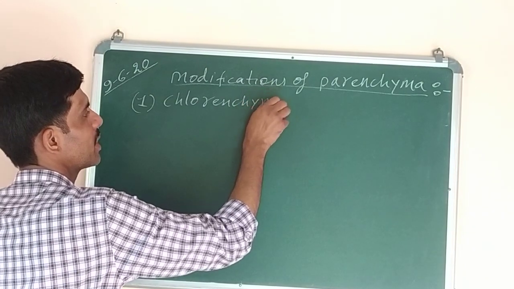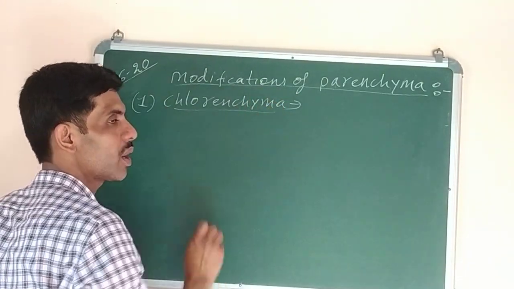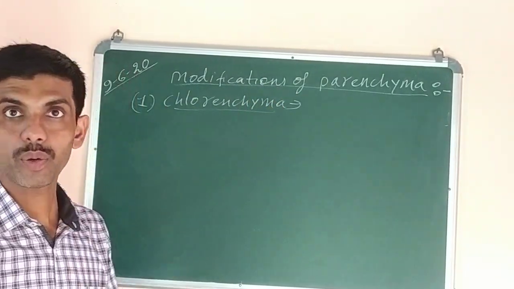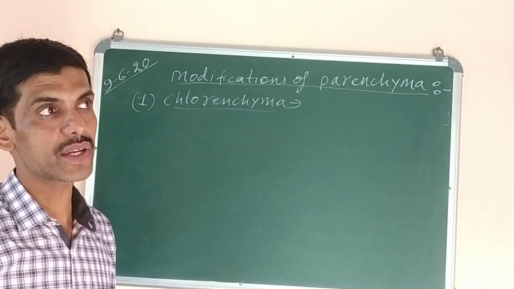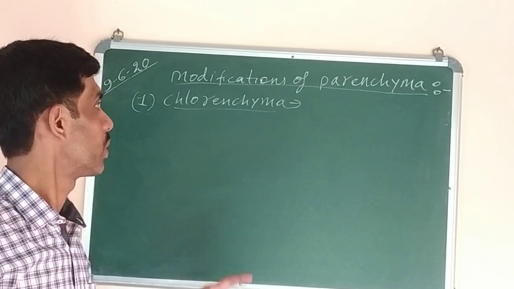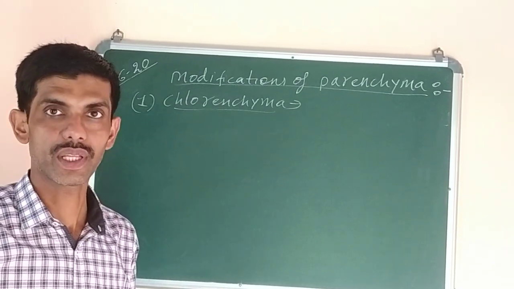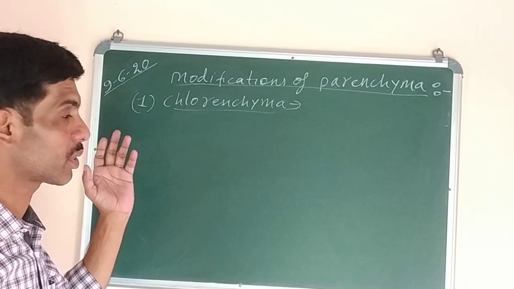A parenchyma tissue containing chloroplast is called chlorenchyma, and because chloroplast is present, and you know the function of chloroplast, it is the site of photosynthesis. So chlorenchyma helps in photosynthesis. So what to write about chlorenchyma?